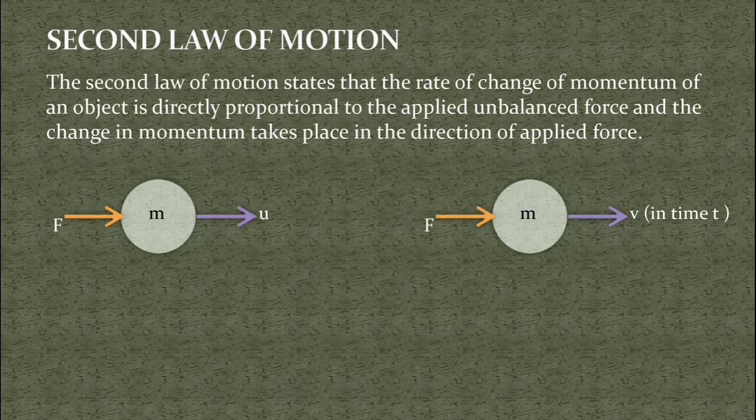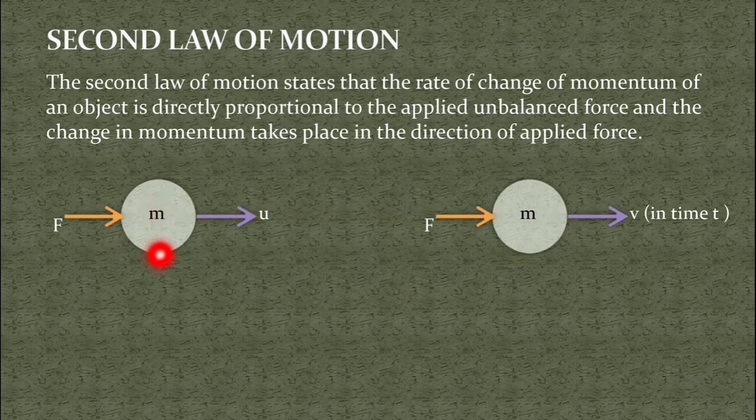Let us understand this concept with an example. Suppose there is an object of mass m which is moving with initial velocity u when there is no unbalanced force acting on it. But when an unbalanced force starts acting on it, then what happens? It attains a velocity v, as you can see from this figure. It attains velocity v in time t. So this is the initial condition and this is the final condition after applying the force.